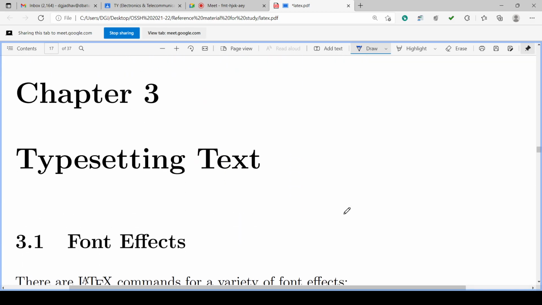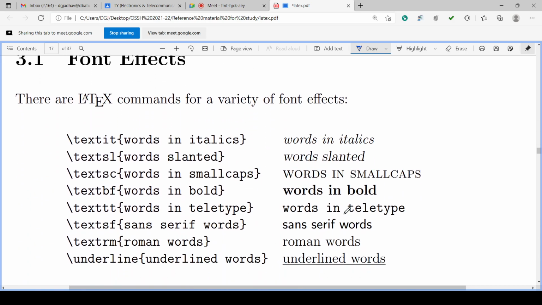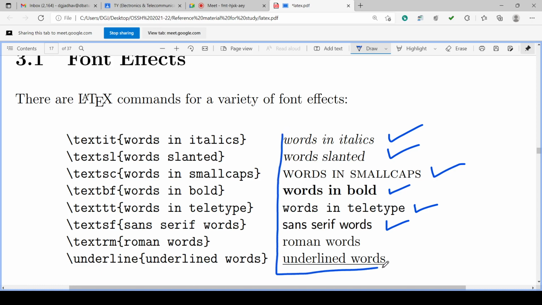Then we have discussed typesetting the text and font effects. We can have the italic font effect, the slanted font effect, the all small caps font effect, bold words as a font effect, then teletype as a font effect, and then sans serif type fonts are there. Accordingly we can see the effect in the text. This is the effect we are directly seeing in the output.